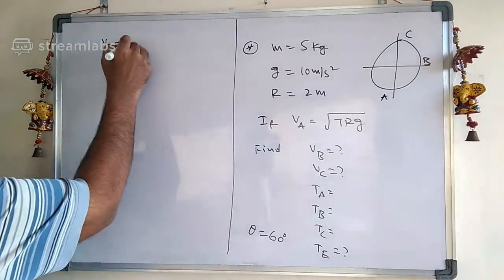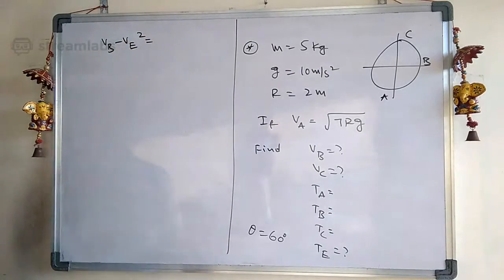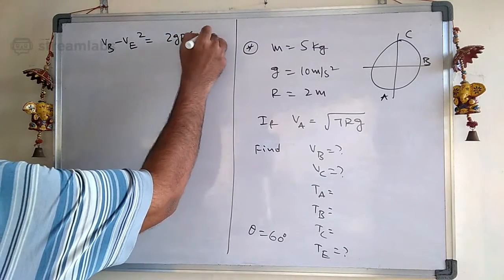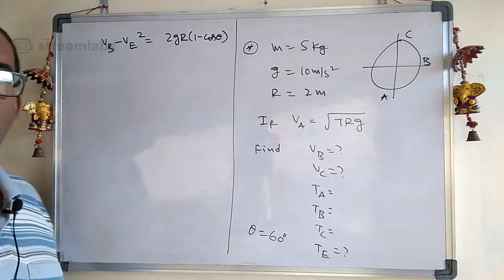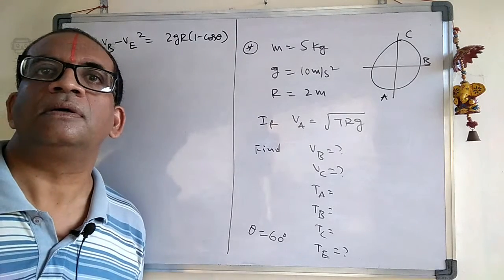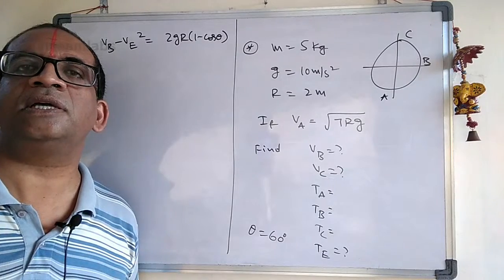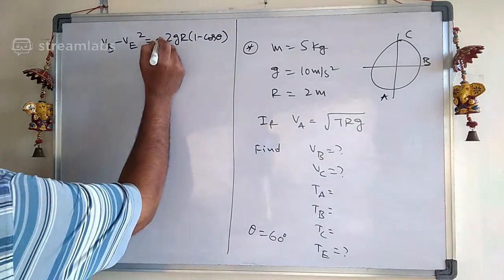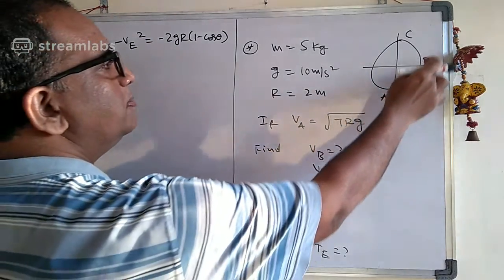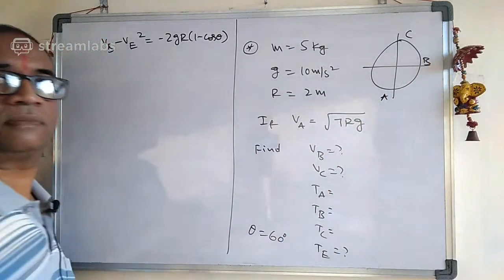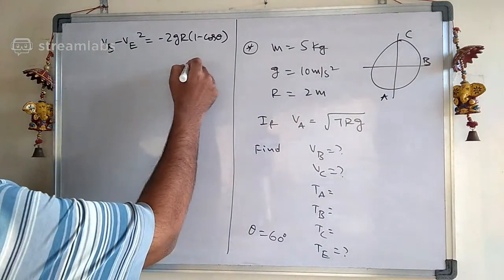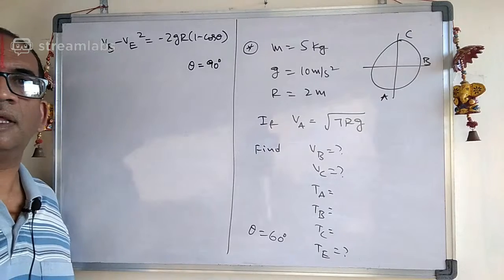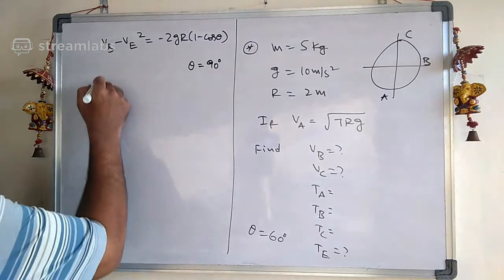See what formula we have: VB square minus VA square is equal to minus 2gh, that is, 2gr into 1 minus cos theta. That is the formula to be applied here. You should take it as negative because you are going from A to B. When you are going from A to B, the theta value is 90 degrees. Therefore, what is the VB value?